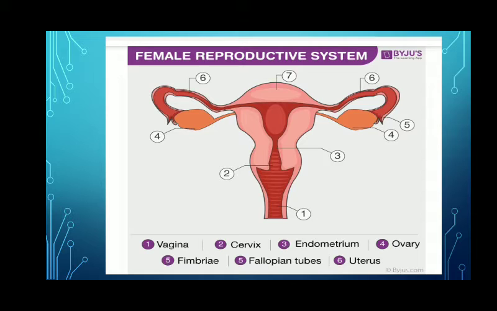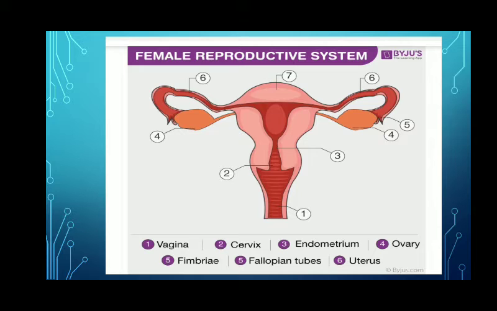Just above the ovaries are the tubes, you can see here, that are known as fallopian tubes, or oviducts. Oviducts are not directly connected to the ovary but have funnel shaped openings which almost cover the ovaries.